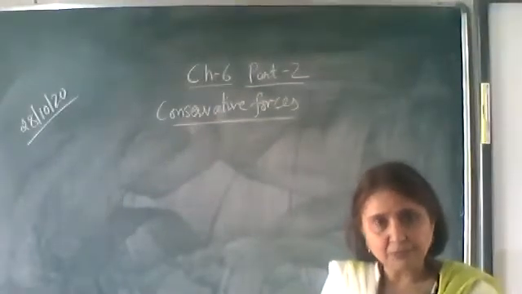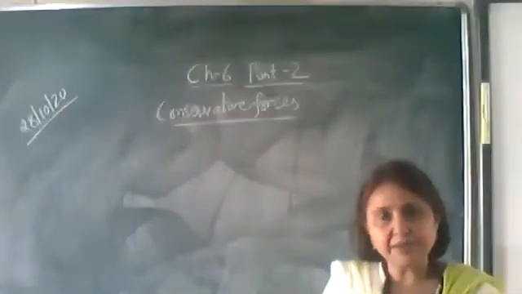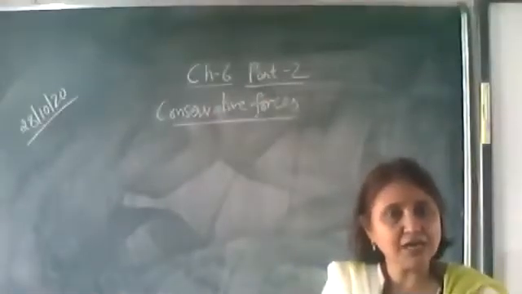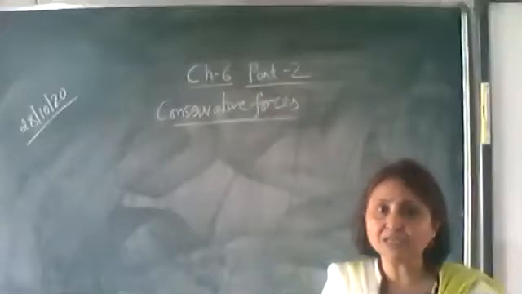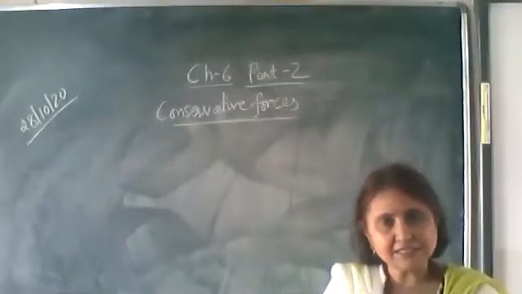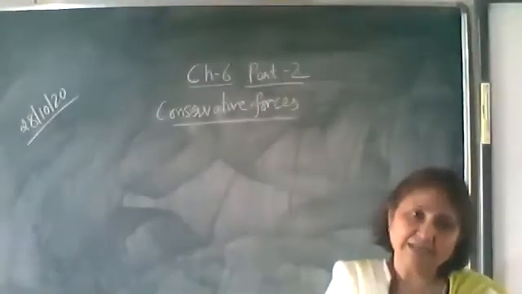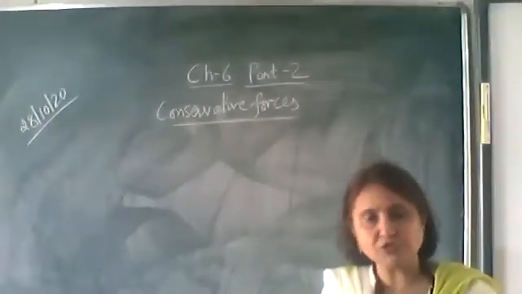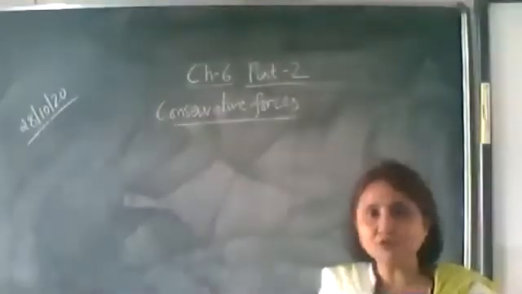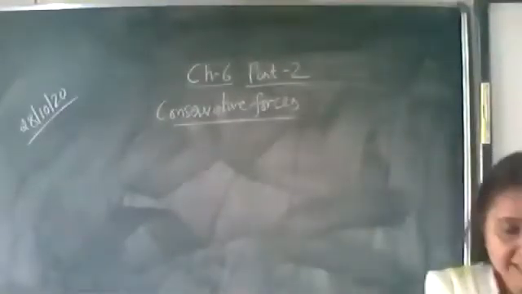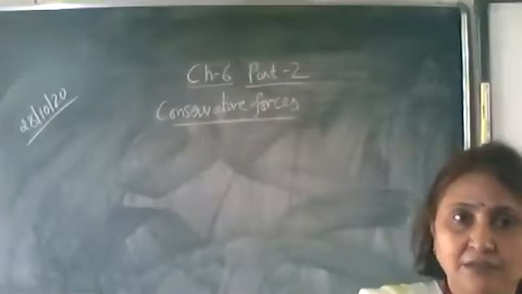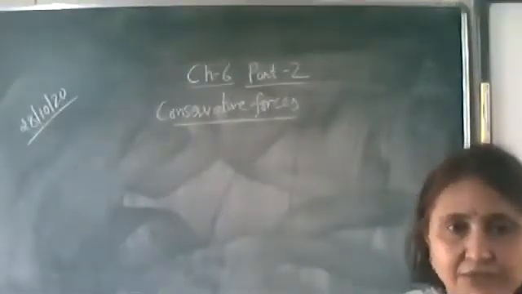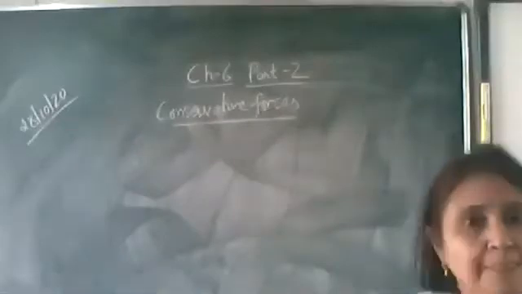If the body is lifted upwards, some amount of work has to be done on the body. When the body is released from a height, that much amount of work is obtained. So on one side the work done is positive, and on the other side it is negative. So the total work done in a closed loop will be equal to 0. First write its definition, then we'll prove that the gravitational force is conservative. So write down conservative forces.